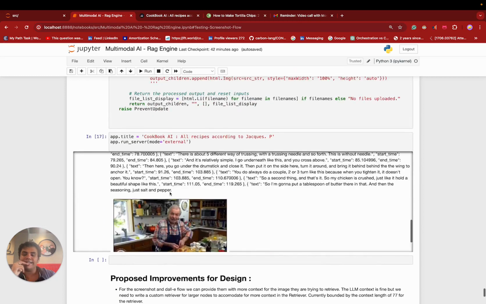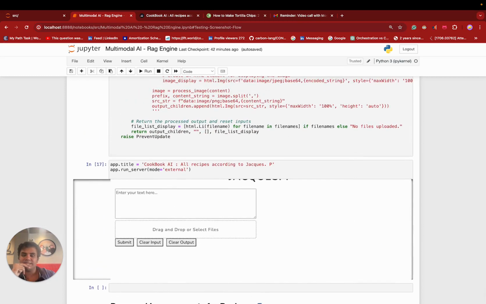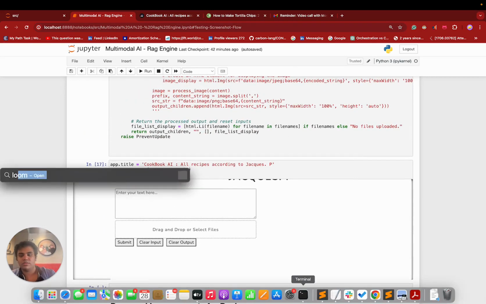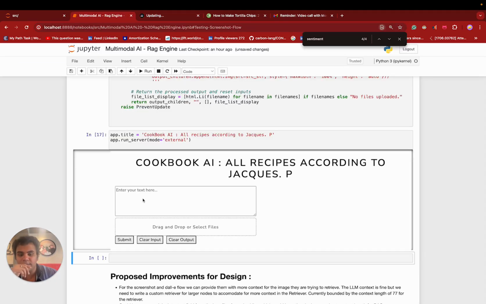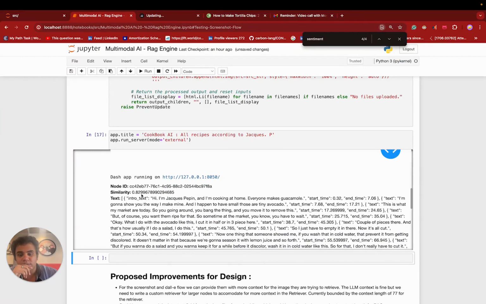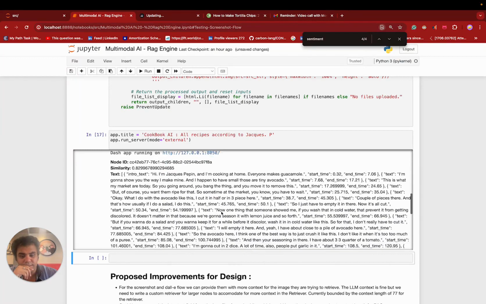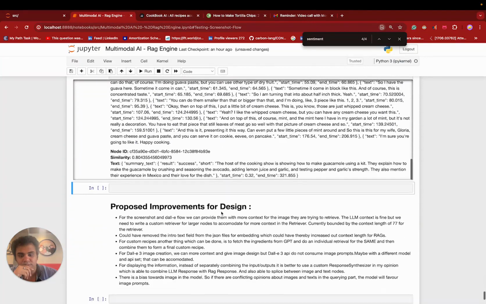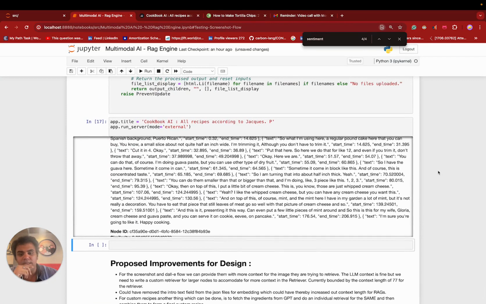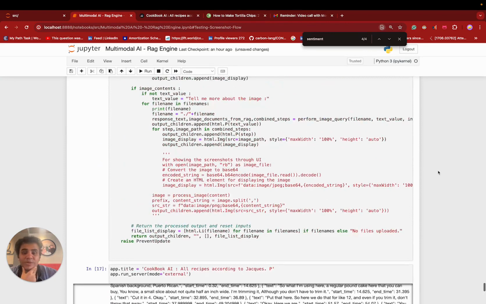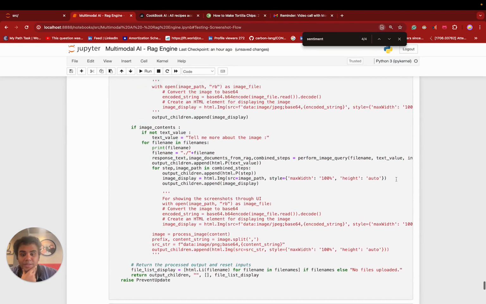Then other than that, one of the other ways is very straightforward. If I select how to make guacamole and submit this, it is bound to take some time, but let me show you what happens. The first thing is my RAG is active, as you can see. It extracted the nodes which are necessary. And then obviously it'll be using Dall-e, which will take some time. And in that time, I can explain how my main part works.